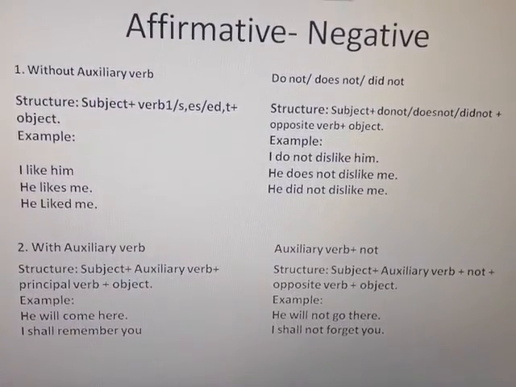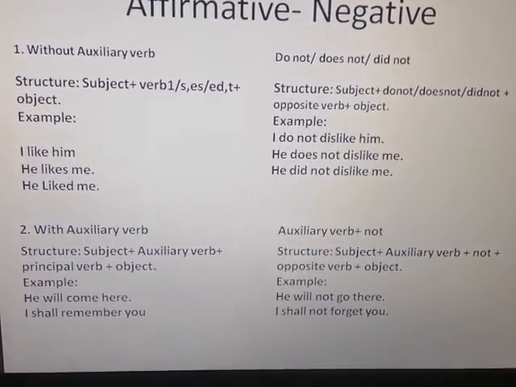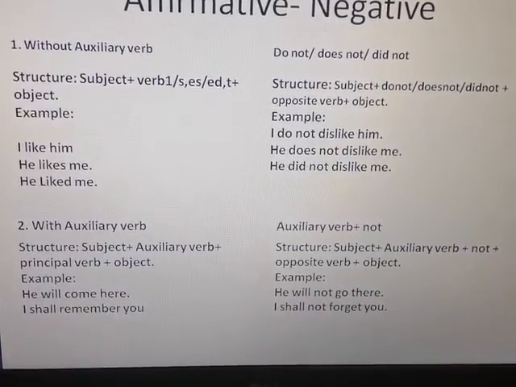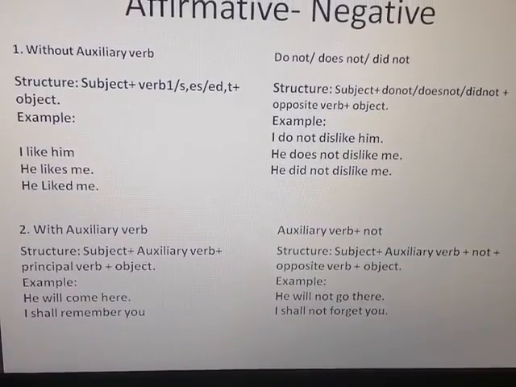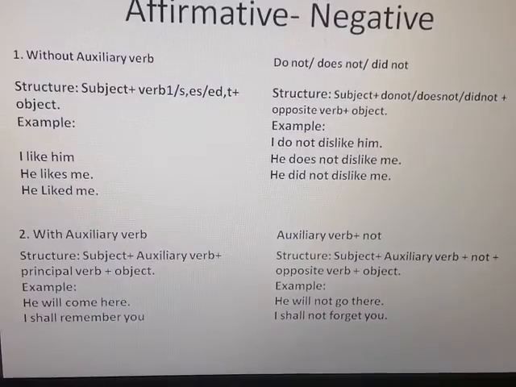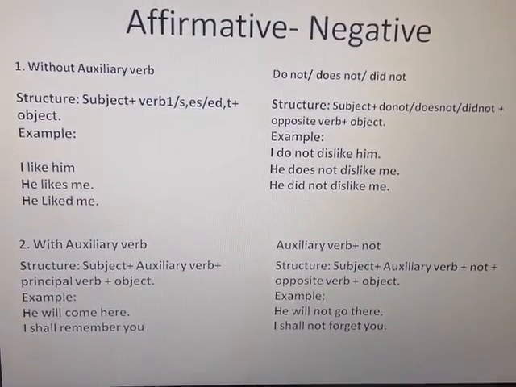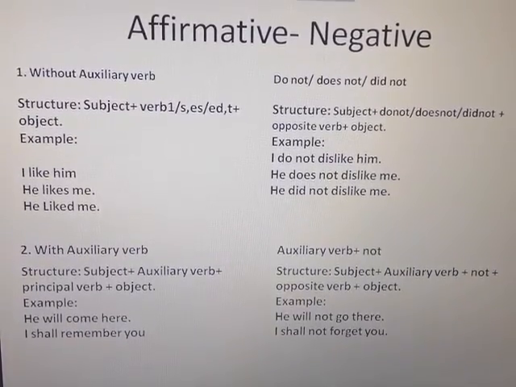Now, with an auxiliary verb: if the sentence has an auxiliary verb, you can make the negative sentence by using not with the auxiliary verb, and give the opposite verb after the negative.